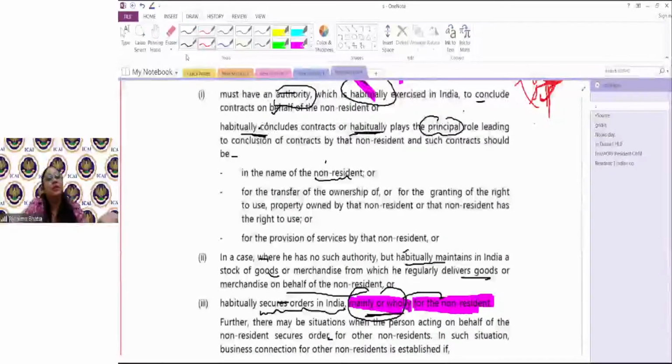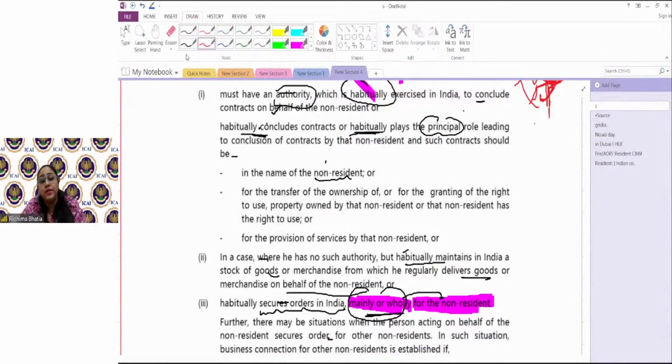It's a simple thing: you have kept an agent who is exclusively your agent and who is doing all the business activity in India, and you are getting income through it. So that income which my agent is generating for me is my income accrued in India. Simple. So how the government wrote it technically in law language as business connection, that is also there.